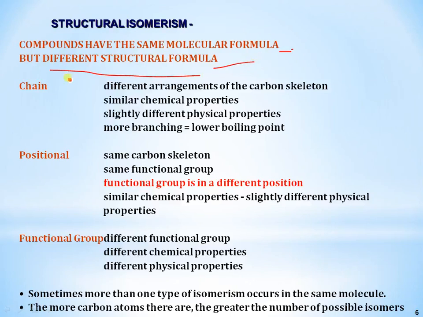In that, the first type is chain isomers. This is a different arrangement of the carbon skeleton, with similar chemical properties, a slight difference in physical properties, and more branching gives a lower boiling point. The second one is positional isomers, where a functional group is in a different position. With different functional groups, there are different chemical and physical properties.